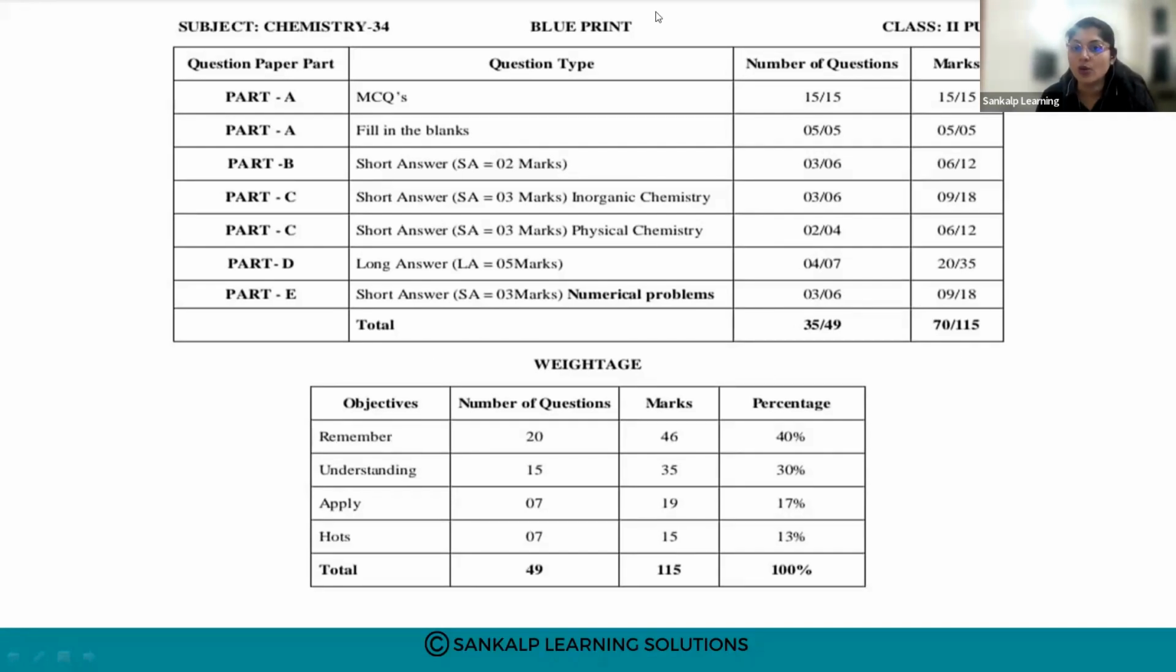So the whole question paper is set for 115 marks. The total number of questions asked will be 49. Out of 49, you are supposed to write 35 questions. So the total marks is 115, and there are too many options. You have to write for 70 marks.